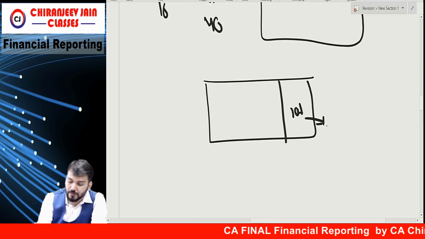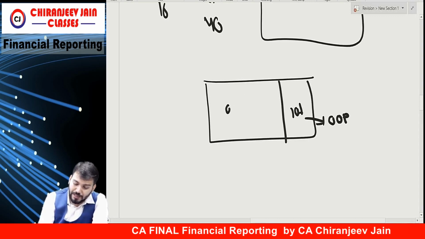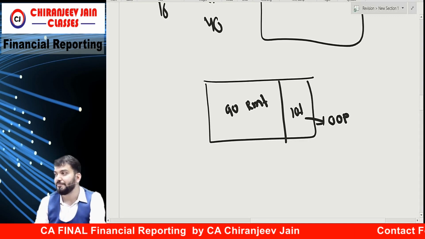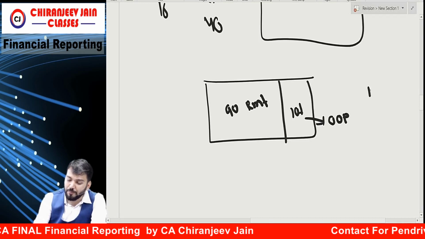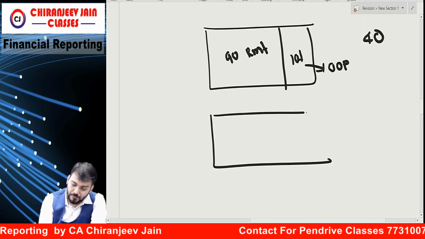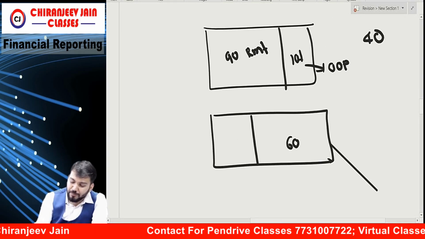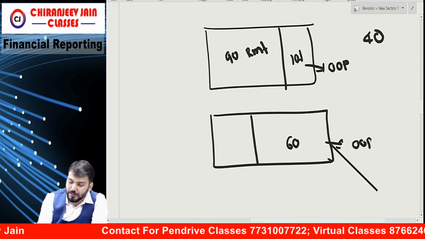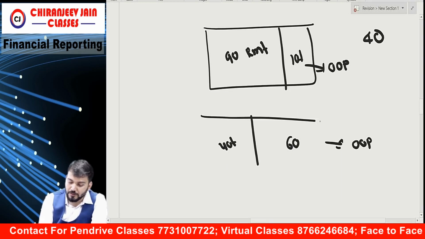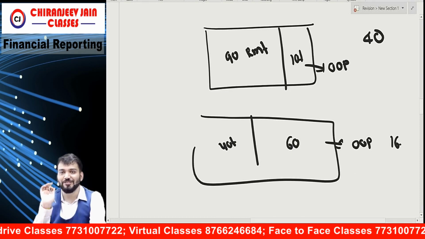10% owner occupied property and 90% rent. Which Ind AS? To the entire property, 40. Okay. Understood? 60% owner occupied property, 40% rent. Tell me, this is what? Ind AS 16. In this there is no doubt.